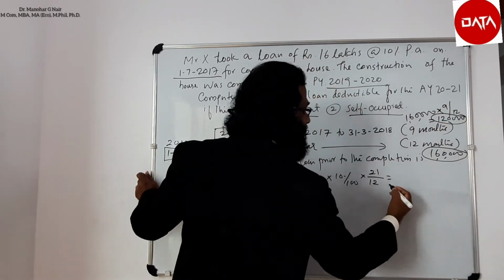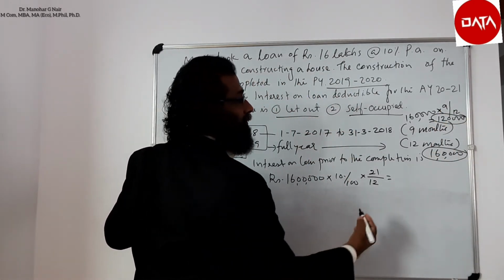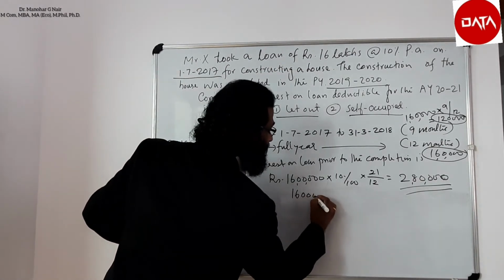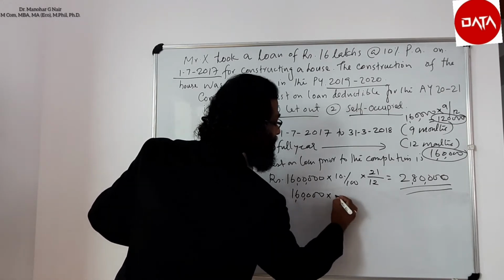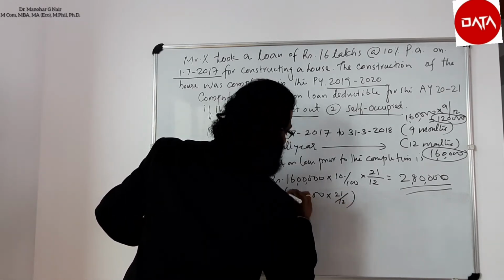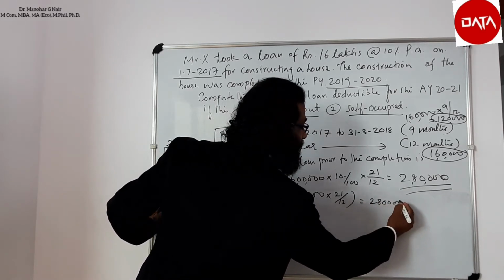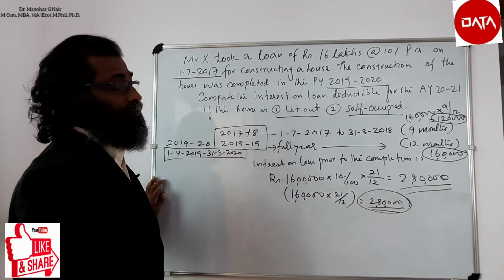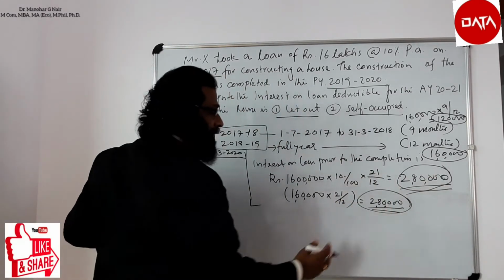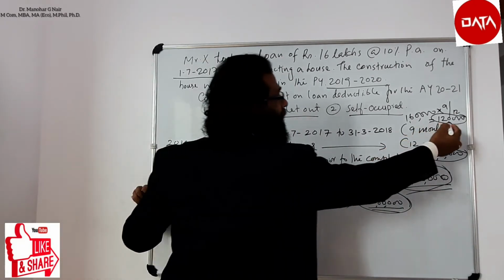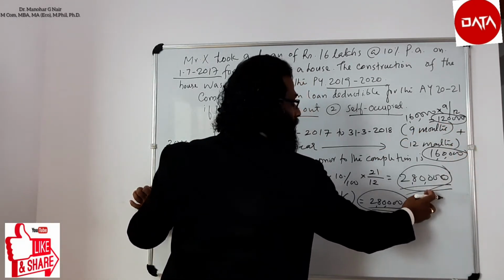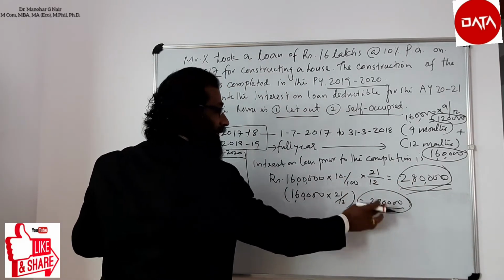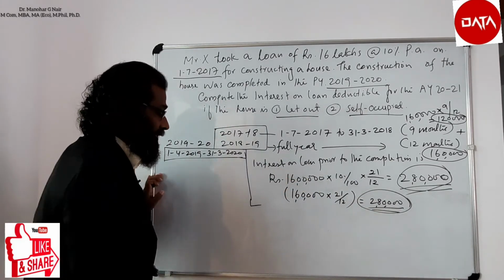Therefore the total interest prior to the completion of construction is 2,80,000. So it is 1,60,000 multiplied by 21/12, that is also 2,80,000. In both ways you can work out. Anyway, the interest on loan prior to the completion of construction period is 2,80,000. Either by adding 1,20,000 plus 1,60,000, that is 2,80,000, or 16 lakhs into 10% into 21/12, both will give the same value, that is 2,80,000.